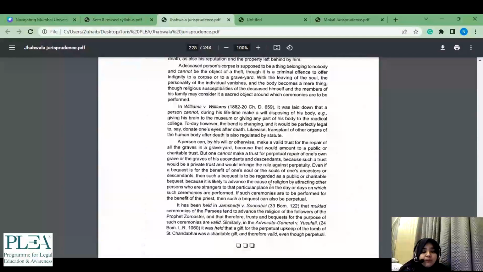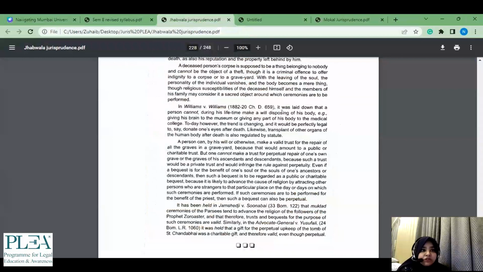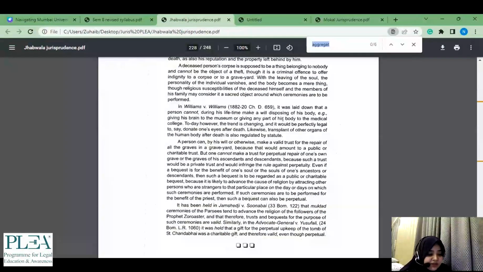So these 2 important topics you just covered while going through your past year papers. 3 questions, right? 3 question में you have already gone through 3 chapters, if I may say so. Similarly, rather than going through everything in the same manner, I was saying that this is the same format which you have to follow for understanding how to study for the paper. Similarly, अब जैसे ये jus cogens आया, I'll just go for this question, because for this you will find a lot of important topics which are there.